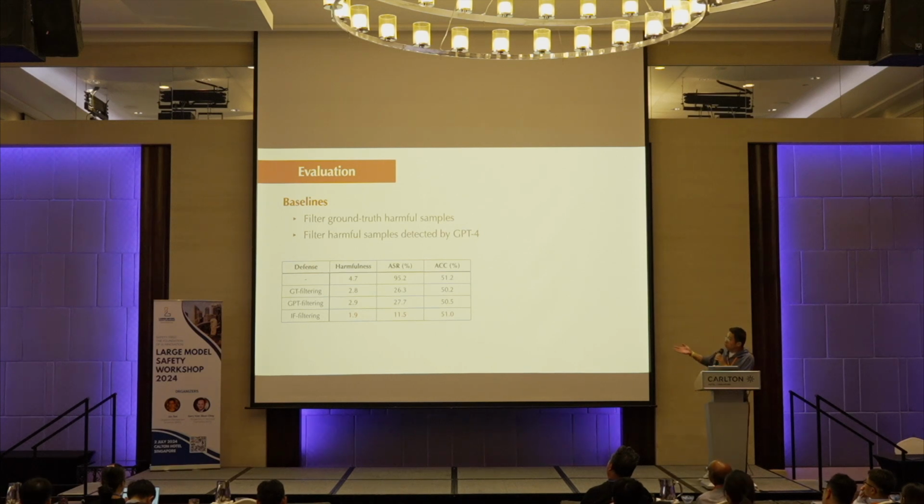One thing to notice is that it's better than using the ground truth harmful samples, because among those harmful samples, not all of them are very influential in affecting the model's safety property, and there are benign samples that can do the same thing. Another chart shows that if we vary this filtering percentage, you can see the attack success rate drops quite steadily.